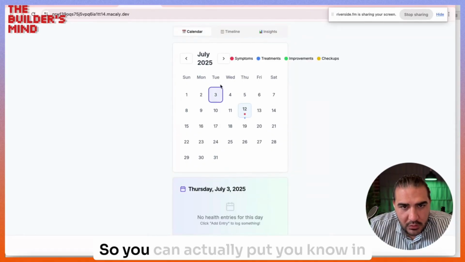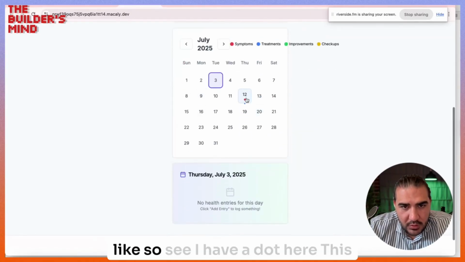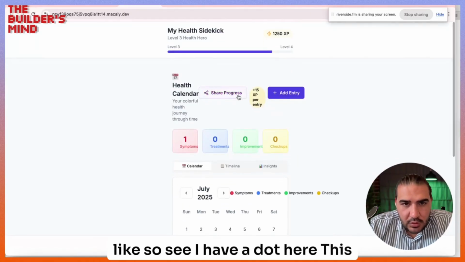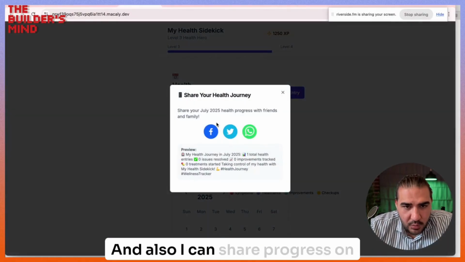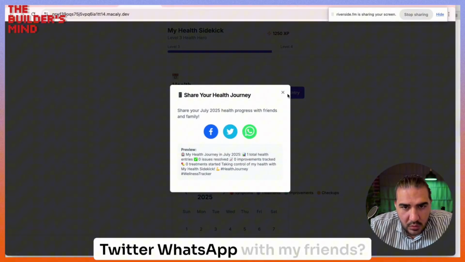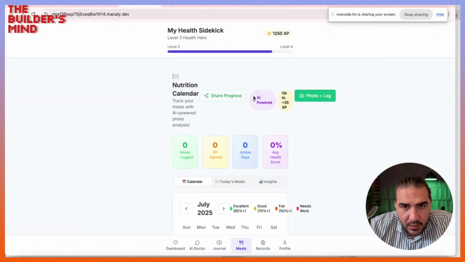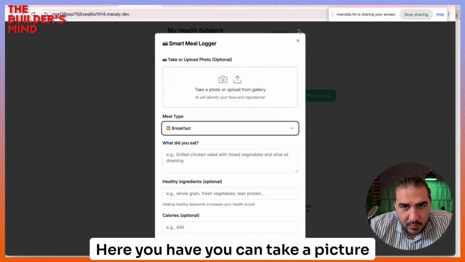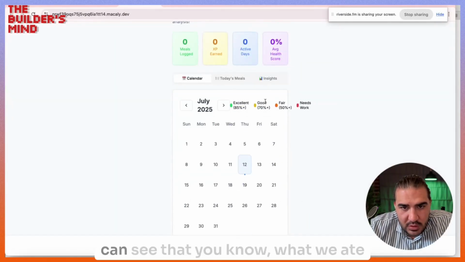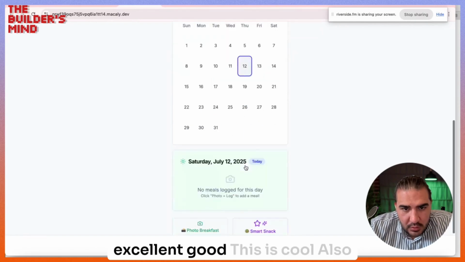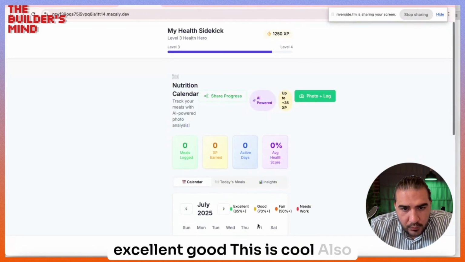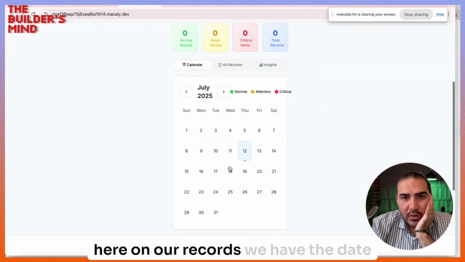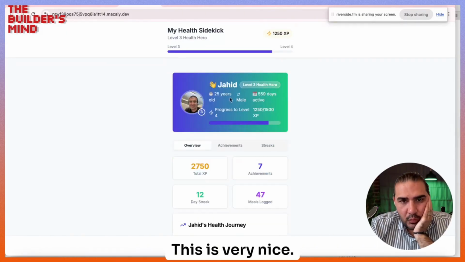So you can actually put it in. You see, I have a dot here. This is cool, and also I can share progress on Twitter, WhatsApp with my friends. Here you can take a picture of the meal. Here, for example, we can see what we ate. Excellent, good. This is cool. Also here on our records we have the date. This is very nice. Profile is cool.